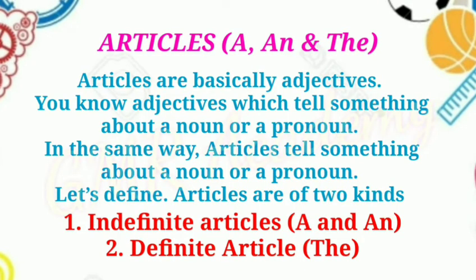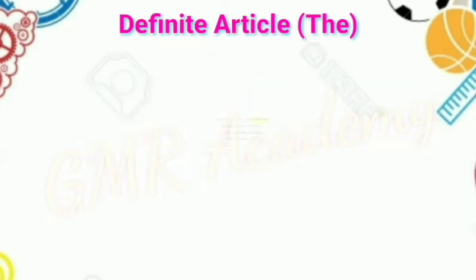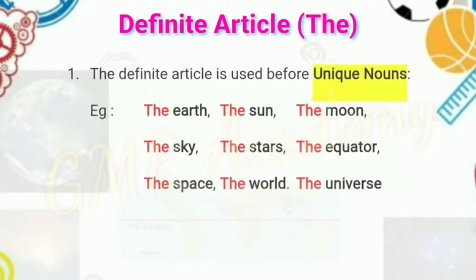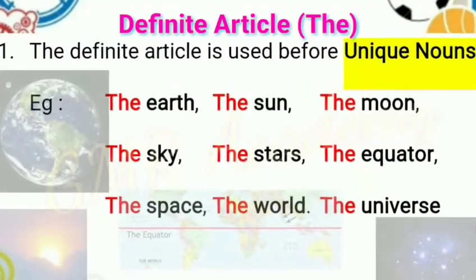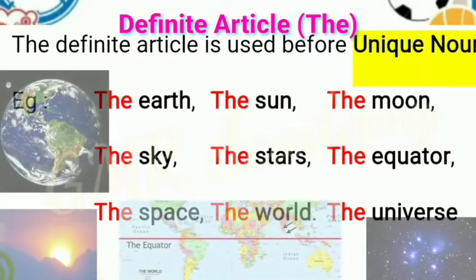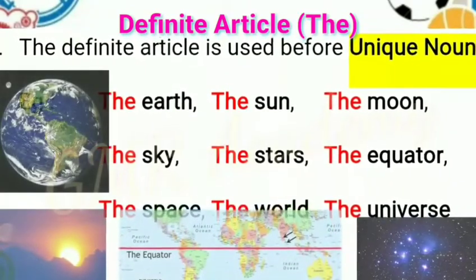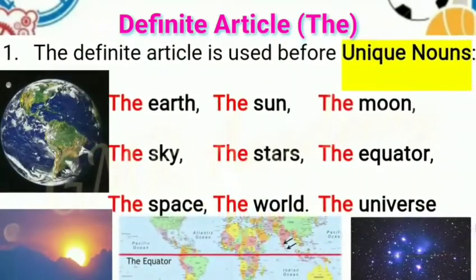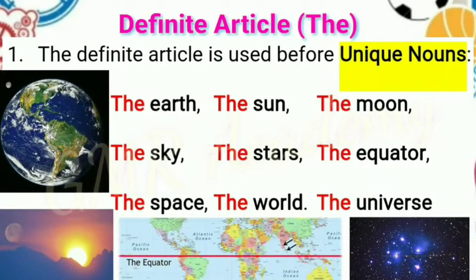Let's define the definite article the. The definite article is used before unique nouns. Examples: the earth, the sun, the moon, the sky, the stars, the equator, the space, the world, the universe. Unique nouns means one and only nouns.